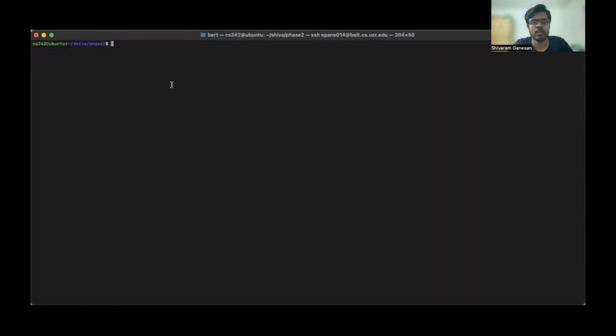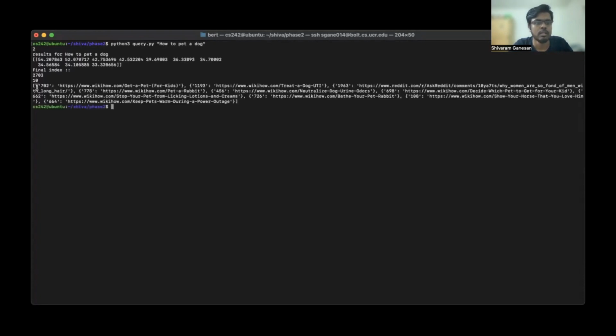So we have written a separate file to query the index. And these are the results we got from that, and these are the indexes of the documents in the original sentences.